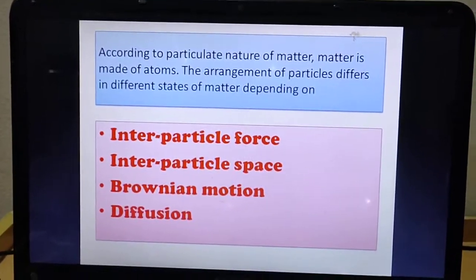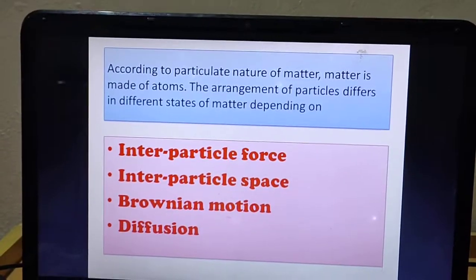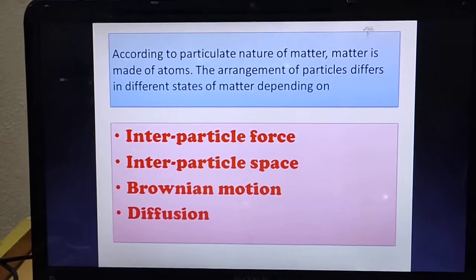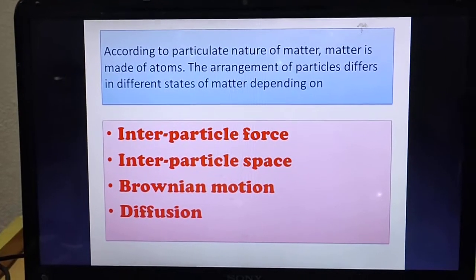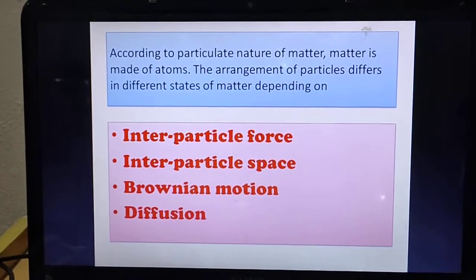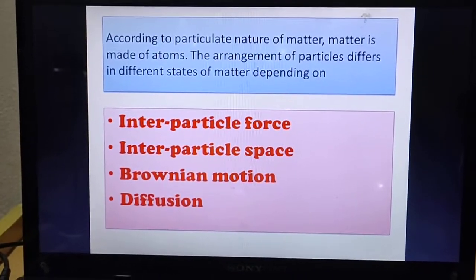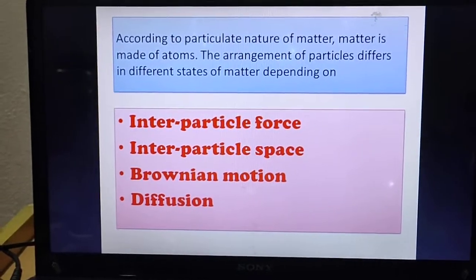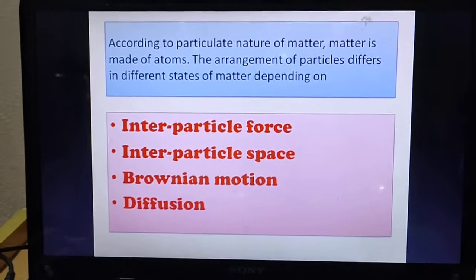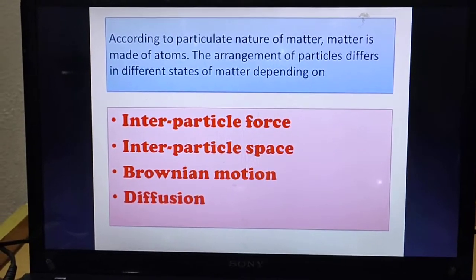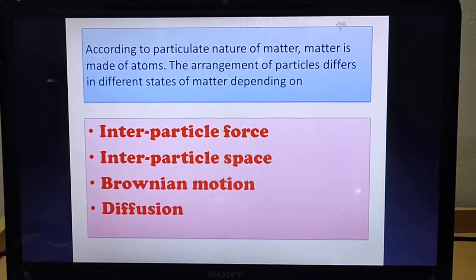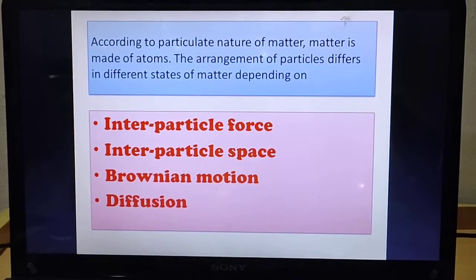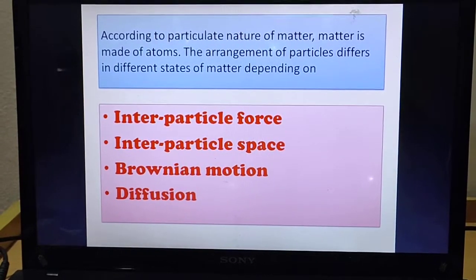Now let's move to the next slide. Now dear student, according to the particulate nature of matter, matter is made up of atoms. As we know, the arrangement of particles differs in different states of matter. There are a few factors on which the arrangement of particles depends, and because of that there are different states of matter. The first one is interparticle force, or you can also call it interparticle force of attraction. Second one, interparticle space. Third one, Brownian motion, and the fourth one is diffusion.